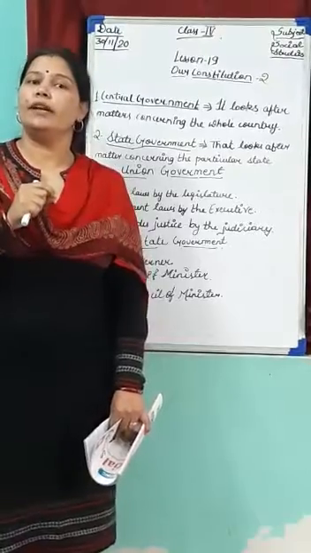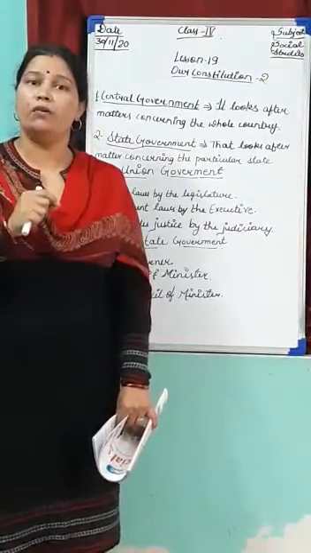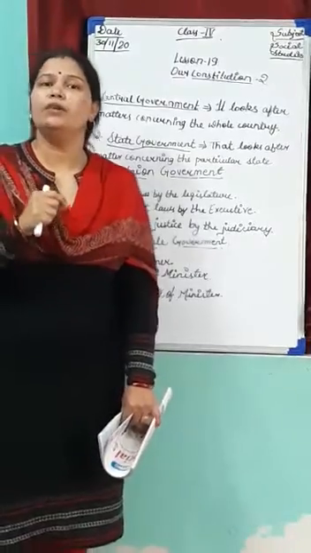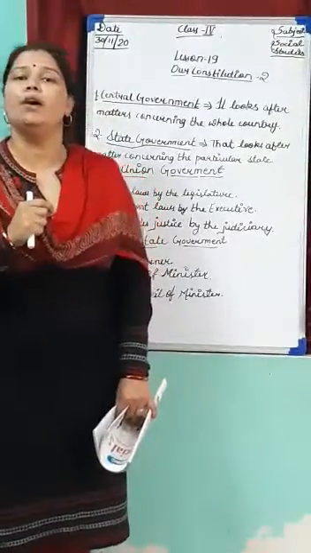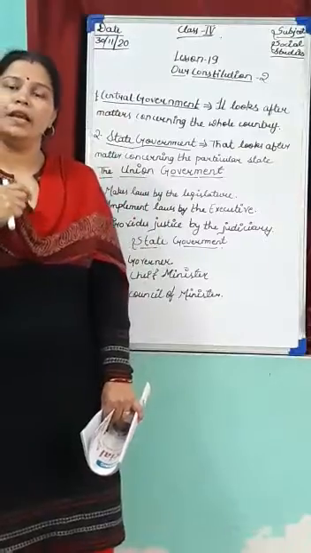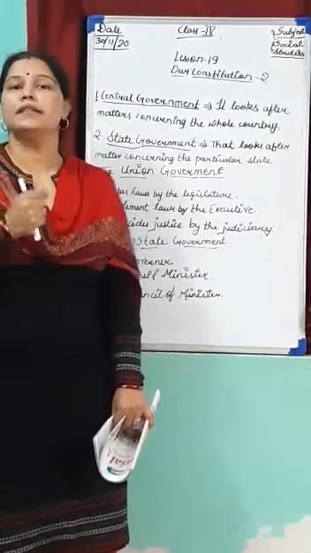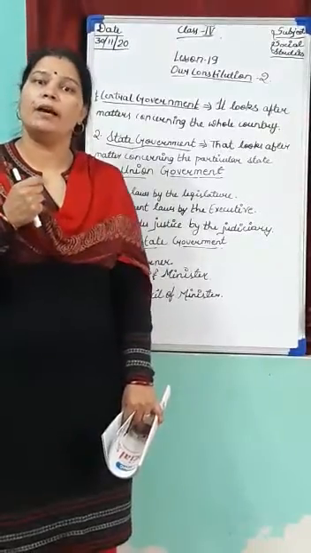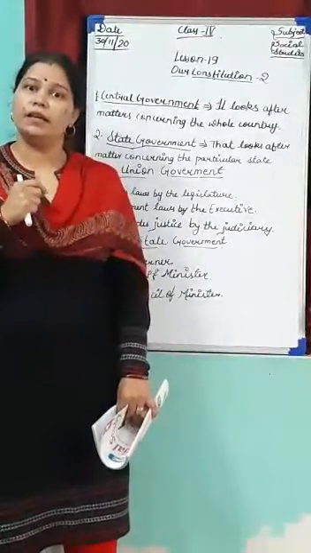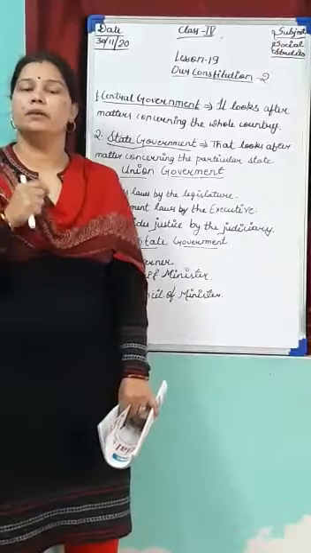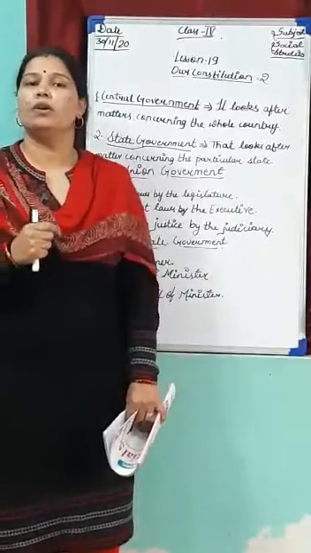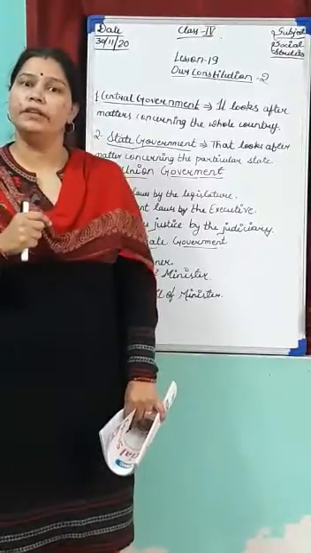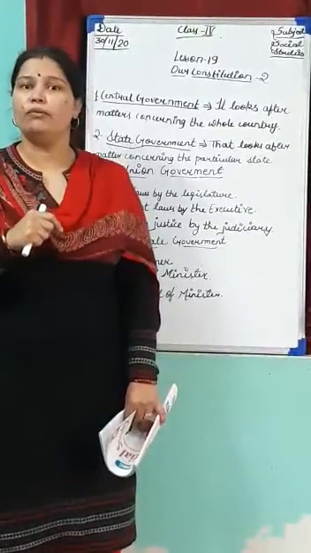And the President of India is the head of the whole country. He is known as the first citizen of India. The President is the first person of the country or nation. Currently, Mr. Ramnath Kovind is the President of India.